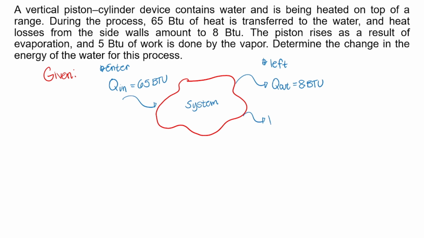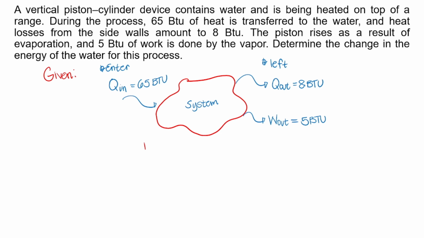So, lagay natin na work out. Kasi nakalagay naman dyan, work is done by the vapor or by the system. Hindi naman, work is done on the system. So, hindi pumasok yung work, kundi nakapag-produce tayo ng work. So, lagay natin dito, work out, that is 5 British thermal unit. Okay. So, ayan, madali lang yung problem na to. We will simply use the, anong formula? Energy balance equation.